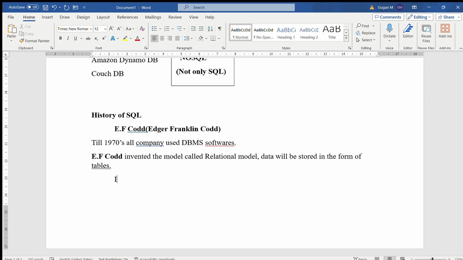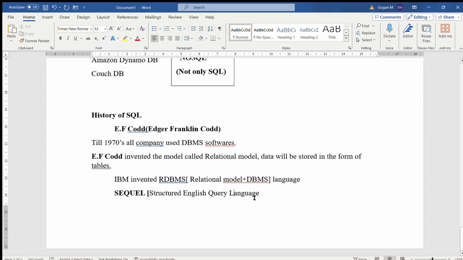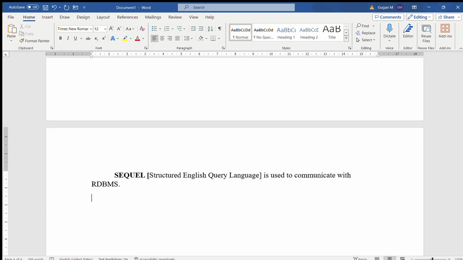Then IBM was the company which invented RDBMS by integrating the relational model with the DBMS. We can say relational model plus DBMS is known as RDBMS. They named this RDBMS language SEQUEL. The full form is Structured English Query Language, which is used to communicate with RDBMS. Later, this was shortened to SQL, Structured Query Language.